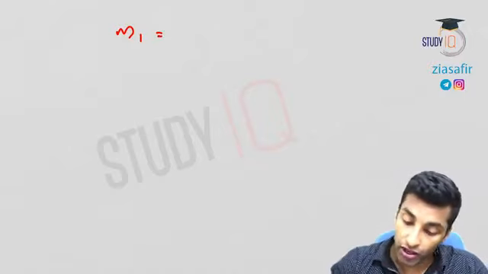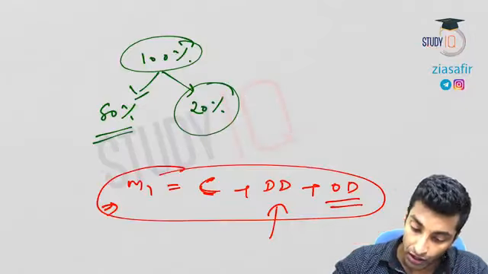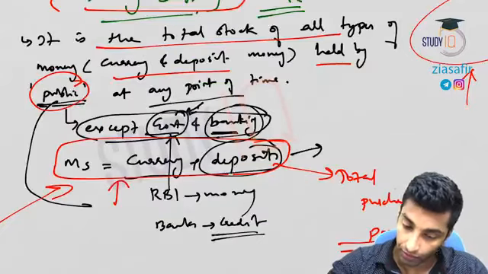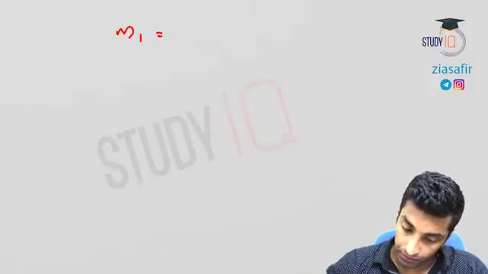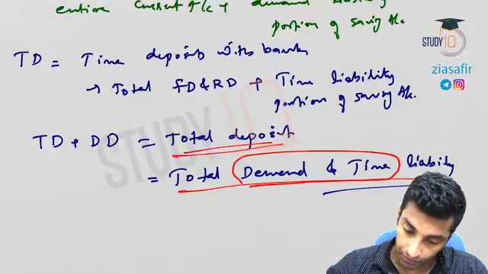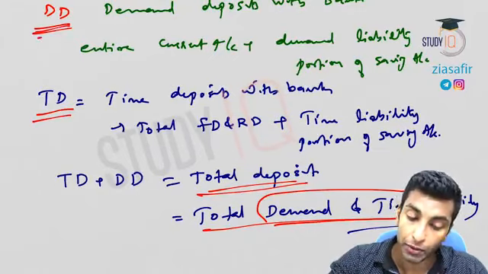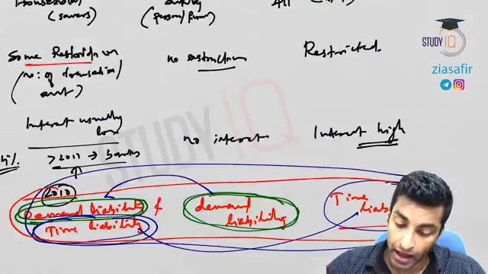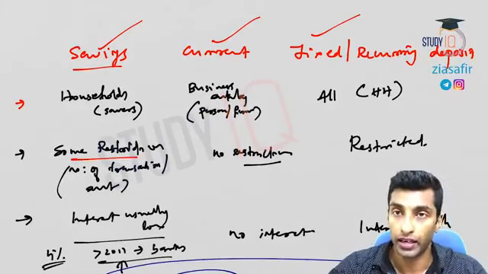The first one is M1. What is M1? Actually, we have discussed different types of deposits here. We have discussed about time deposits, we have discussed about demand deposits, and we have discussed about total deposits. So there is no need to have any confusion there. And we discussed about savings account, current account, fixed deposits or recurring deposits.